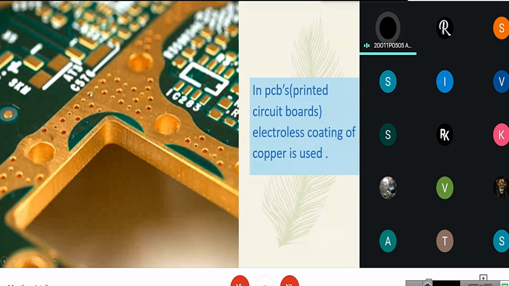Example, we can see this on circuit boards, in motherboards, in TVs or computers, PCBs, printed circuit boards. Here the copper is finely plated like this. We can't use wires in motherboards, and so they use electroless copper plating.